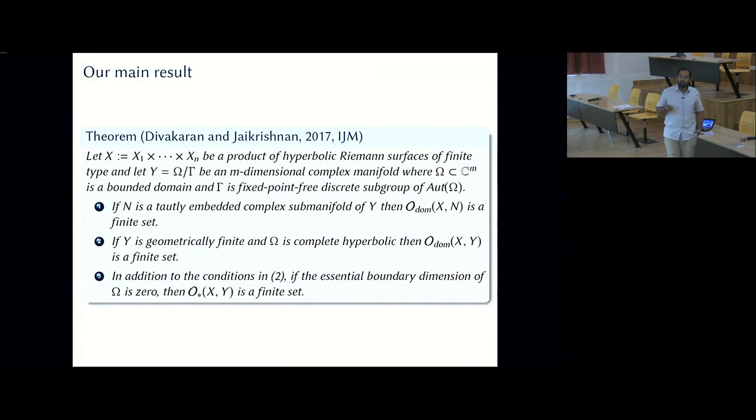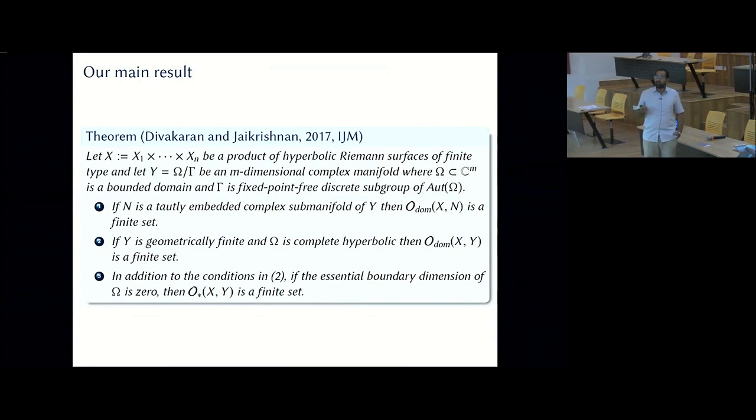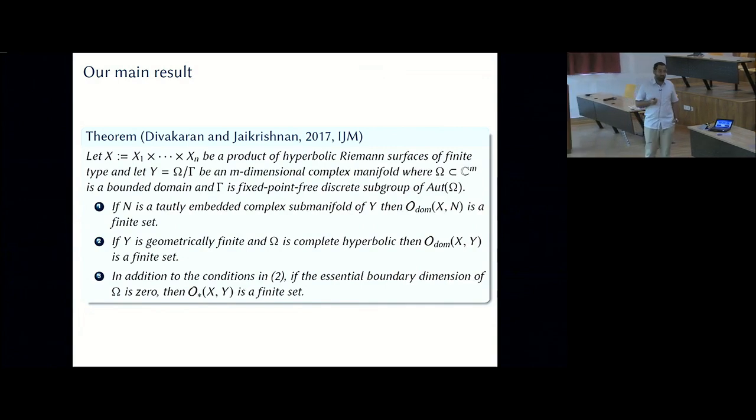If N is a tautly embedded complex submanifold of Y, then O_dom(X,N) is a finite set. If Y is geometrically finite and Omega is complete hyperbolic, then O_dom(X,Y) is a finite set. In addition to the conditions in 2, if the essential boundary dimension of Omega is 0, then the space of non-constant holomorphic mappings from X to Y is a finite set.